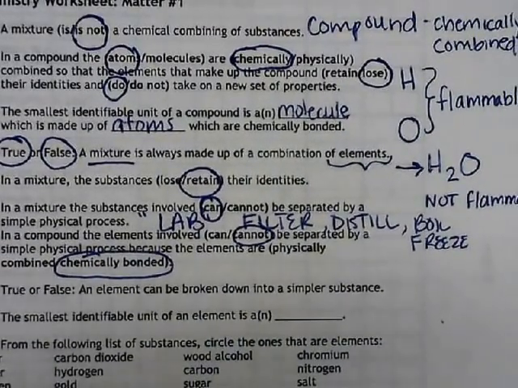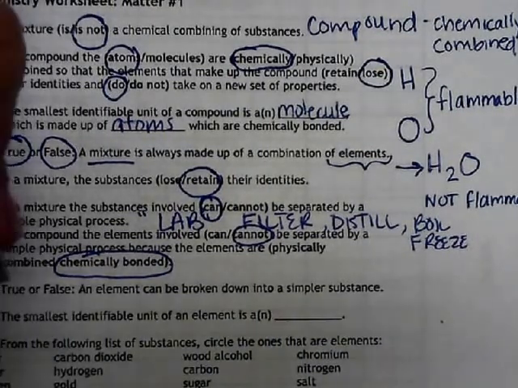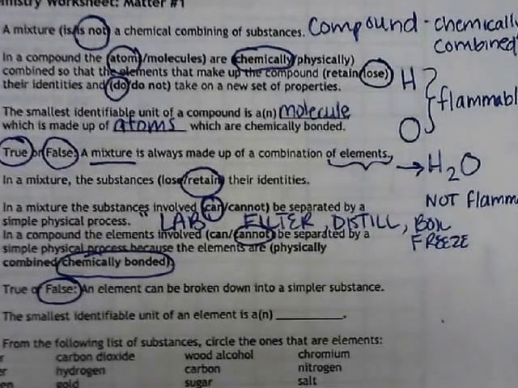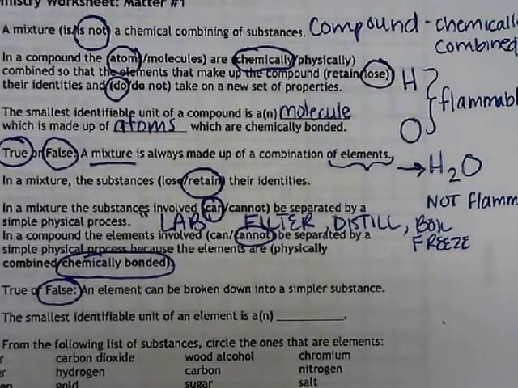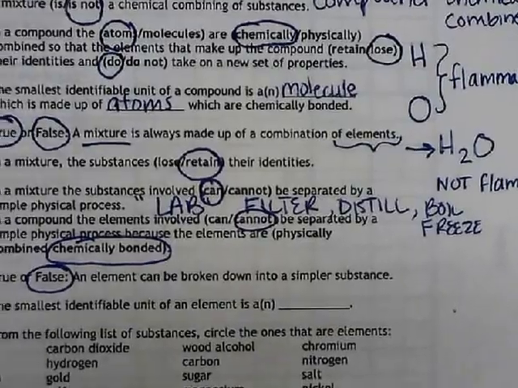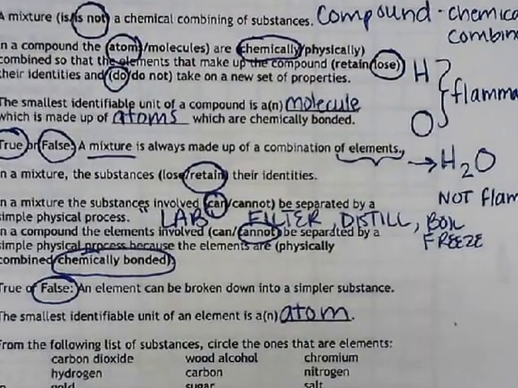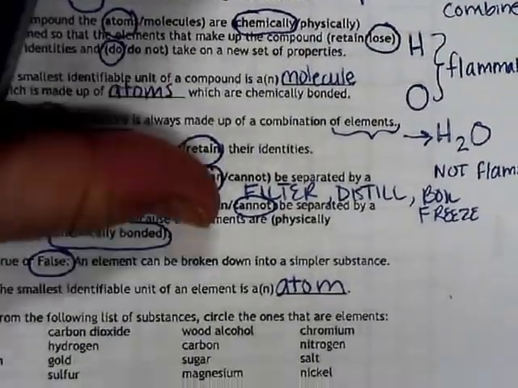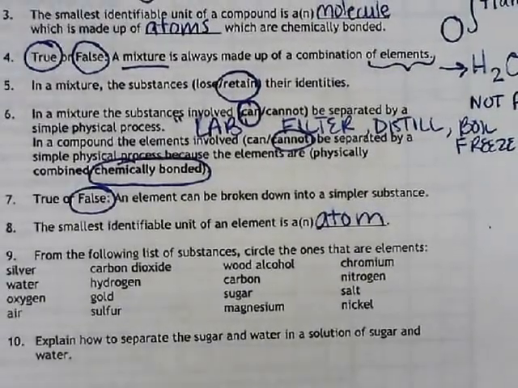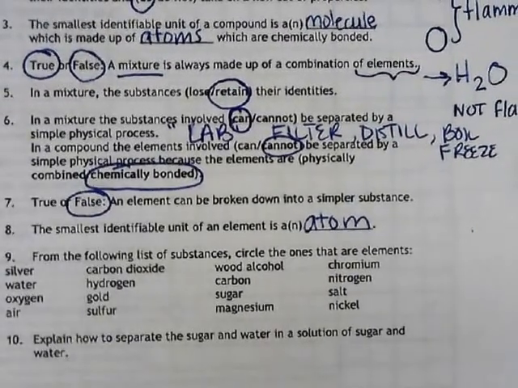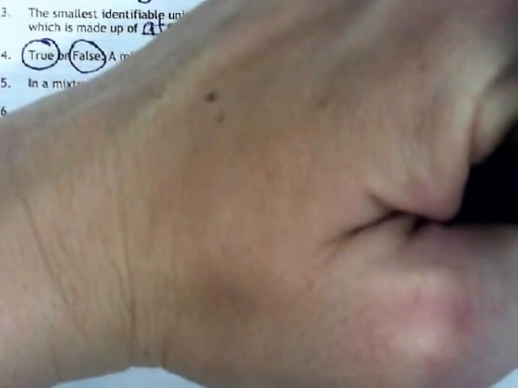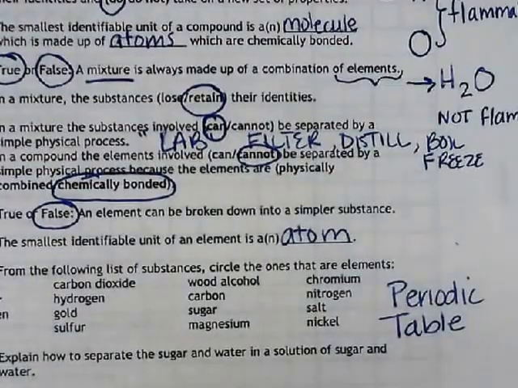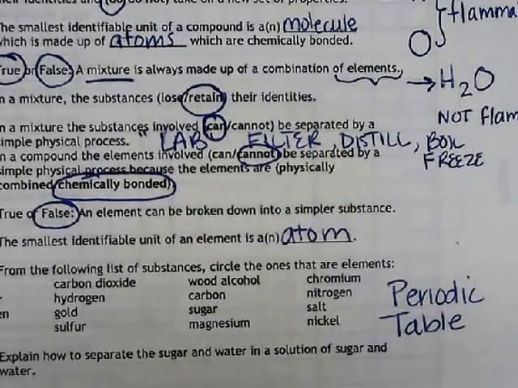True or false? An element can be broken down into a simpler substance, and that would be false. Elements are the smallest unit of matter. The smallest identifiable unit of an element is what we call an atom. So let's look at our list of substances here and circle the ones that are elements. Now we will know that it is an element because it will be on the periodic table. So for your test, you'll want to make sure that you look at your periodic table. If that substance is listed there, you know it's an element.